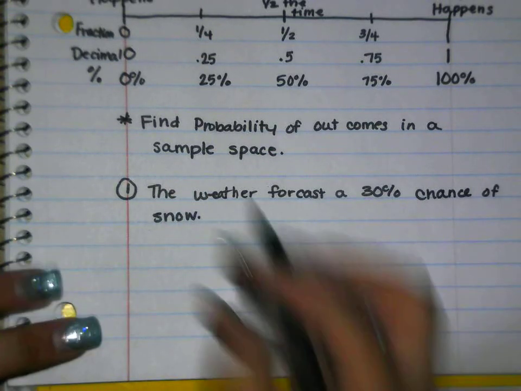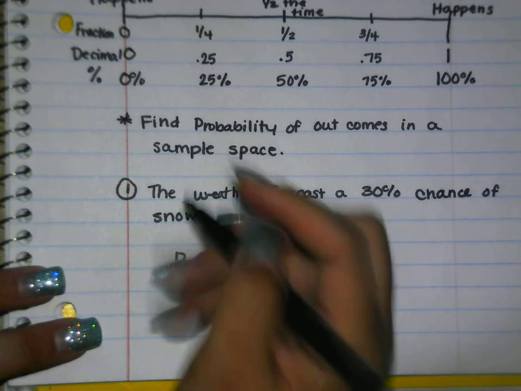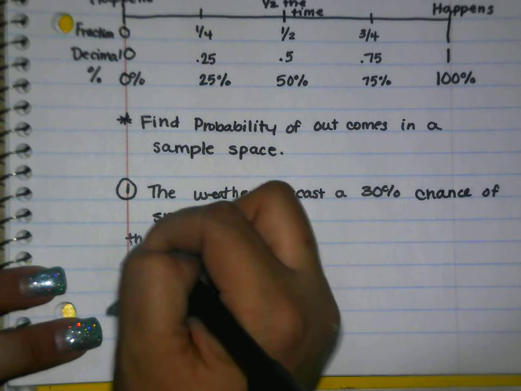Okay, well, we would say P, which we would read as the probability of.